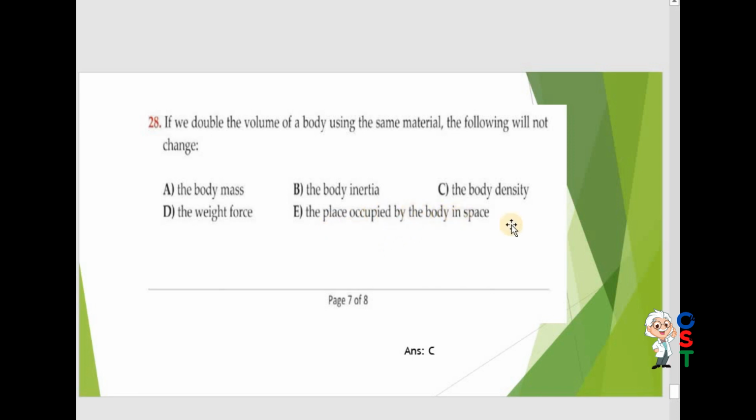The place occupied by the body in space: if you double, the place obviously will change. The body inertia will be changed because you are changing the volume. The body mass will be changed. Only body density, because they have used the words same material, will not change. C is correct.